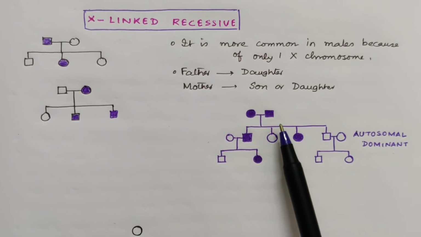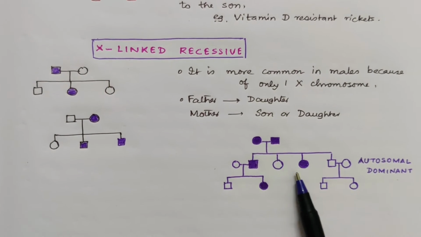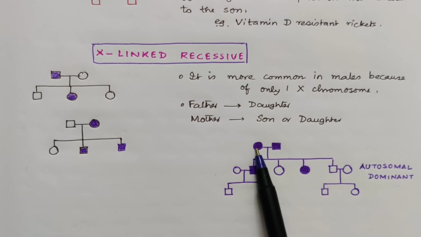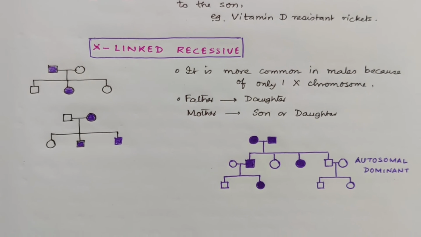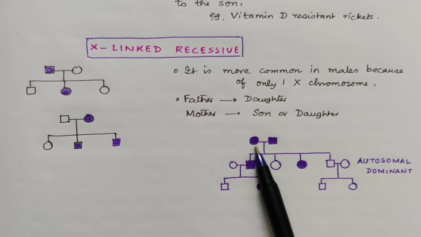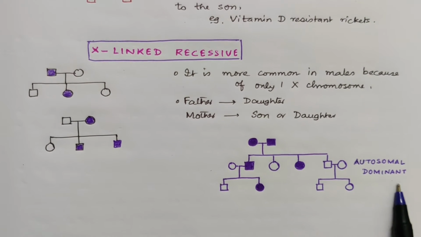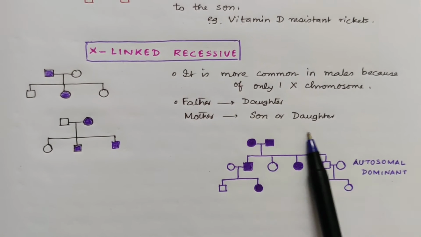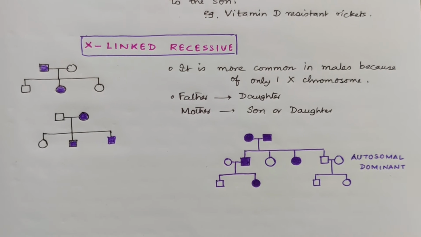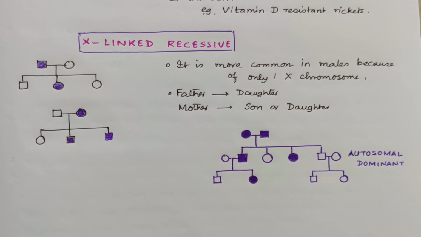Here there is another pedigree for the autosomal dominant case. In case of autosomal dominant, what did we see? So remember those characters and you can see this pedigree. Coming to the next question.